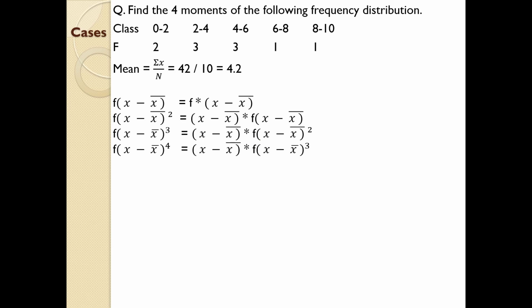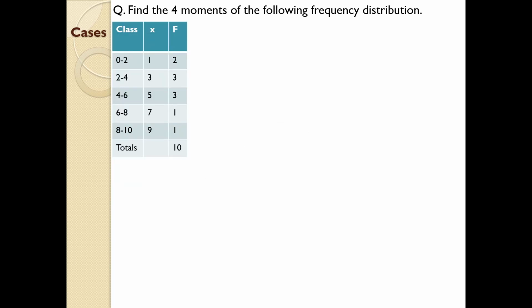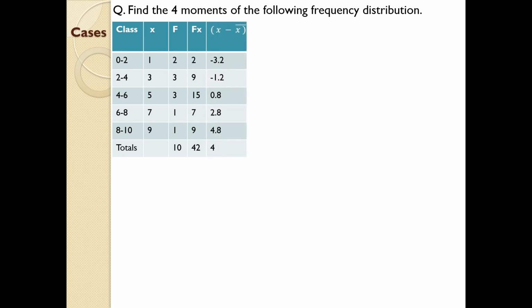So once you understand this concept, let us go to the table part. See, I just substituted all the details given in the question into the table and already found out the mid values of each class. So once you have found the class, next you need to find x minus mean. Here fx is the part done for finding the mean of the series, and you all know how to find the mean of a series in continuous pattern. So once you found the mean, next one, x minus mean. It is very easy to compute.